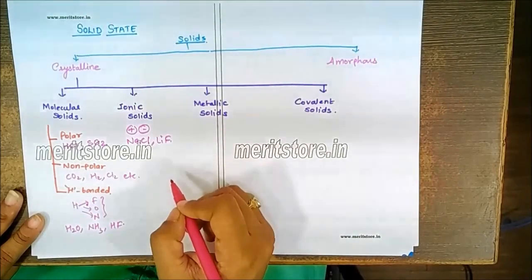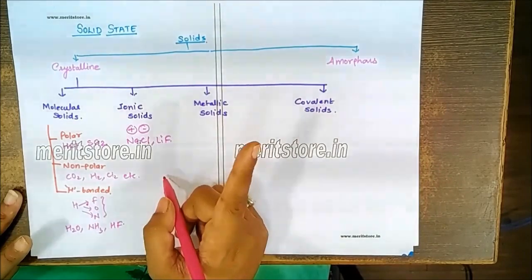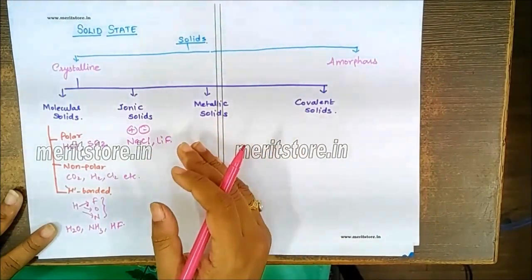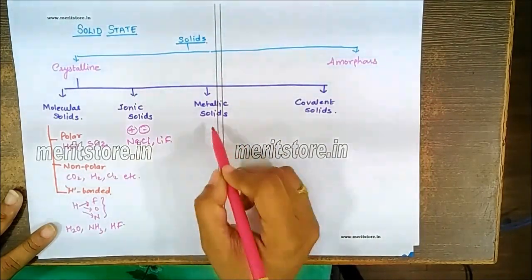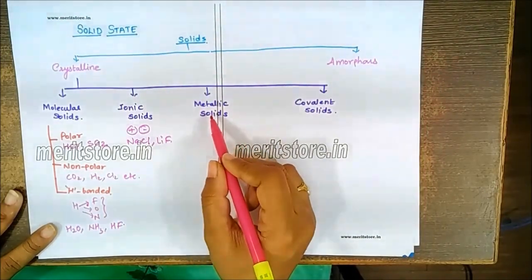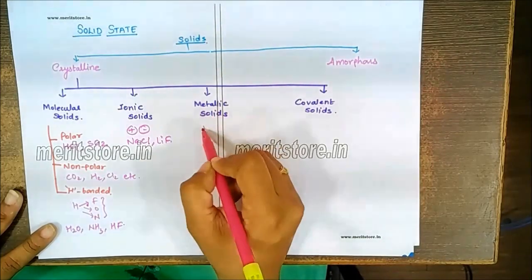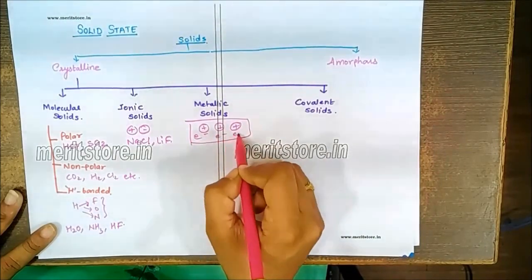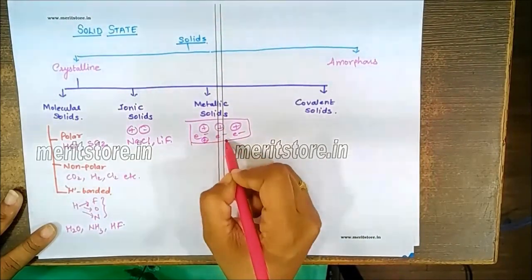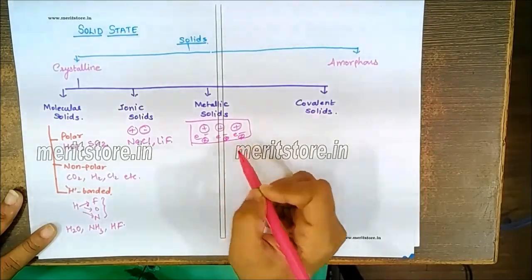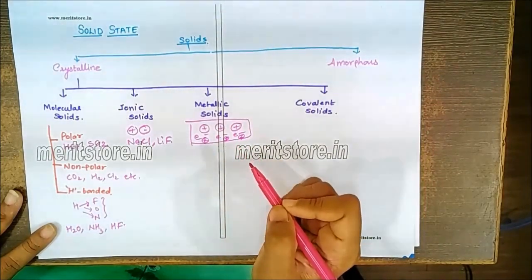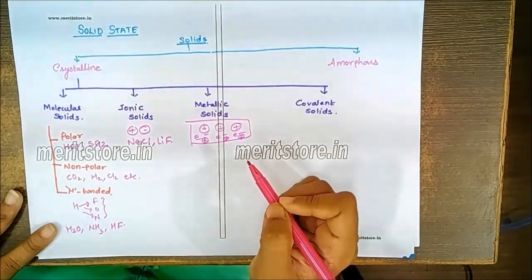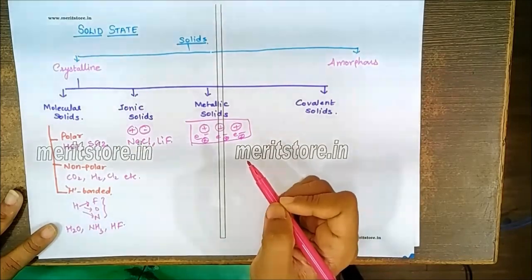They are hard but brittle. They are insulators in the solid state. But in molten state or in the aqueous state, they are good conductors of electricity and they have a high melting point. In case of metallic solids, they consist of positively charged metal cations which are embedded in a sea of electrons. So the force of attraction between them is nothing but the metallic bond. Obviously they are metals, so they have high melting point, are good conductors of electricity in solid state as well as in molten state. They are malleable, ductile and have a lustrous shine.